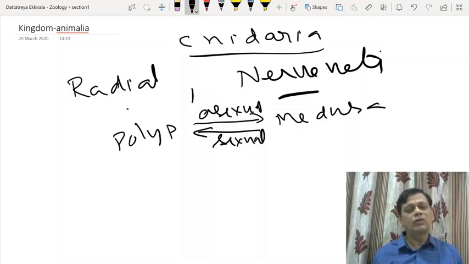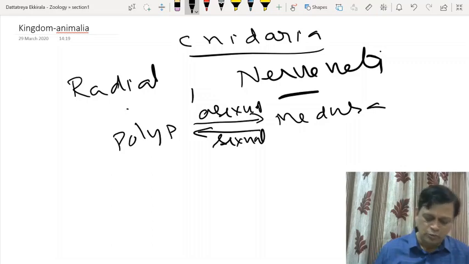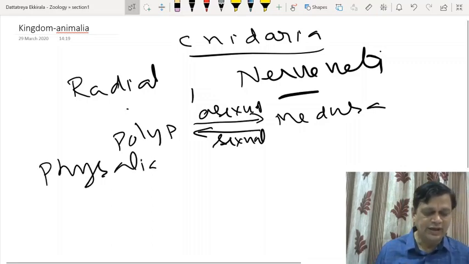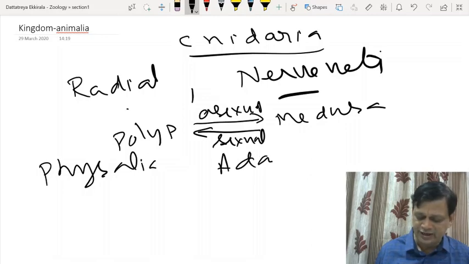So coral forming members are there, particularly in a class called Anthozoa, which includes corals and sea anemones. And some members like Scyphozoa class includes jellyfishes. These two are popular things, right? Then Physalia is popularly known as Portuguese man of war. So the popular examples, Physalia, Adamsia. Adamsia is a sea anemone.